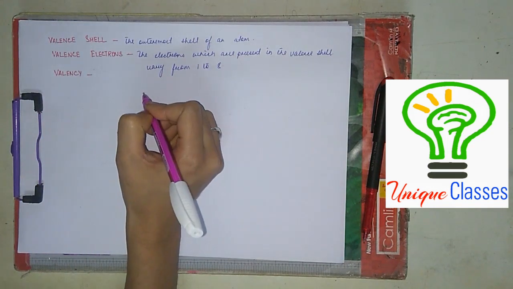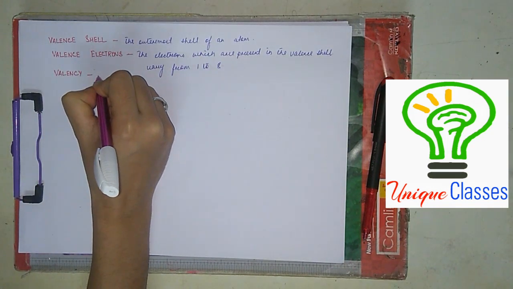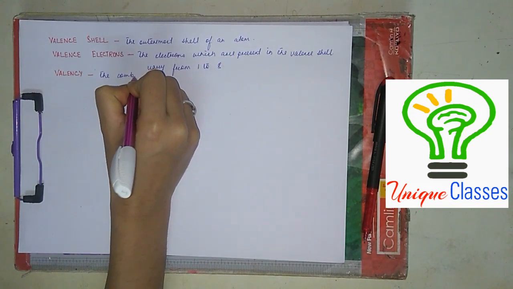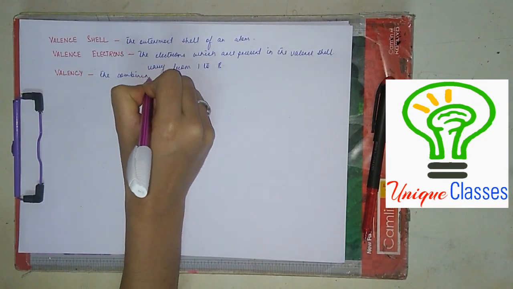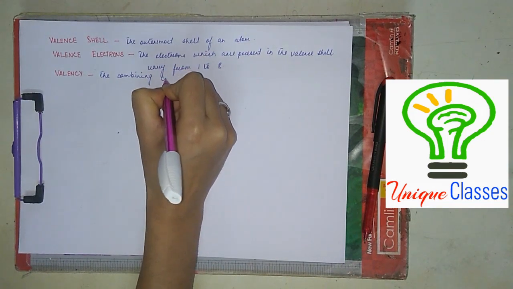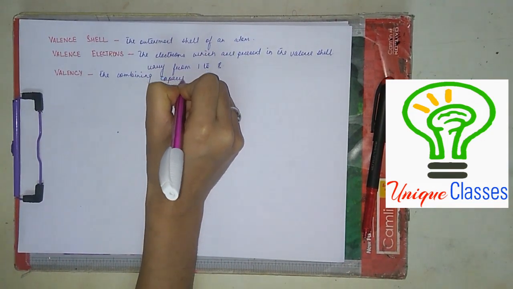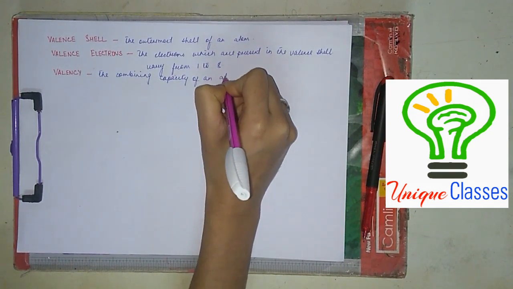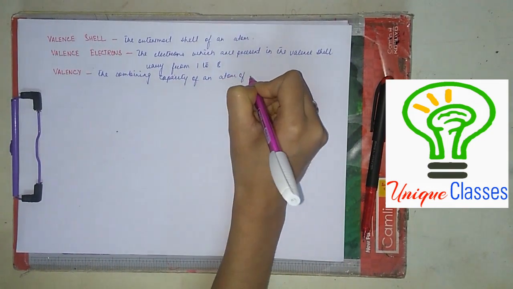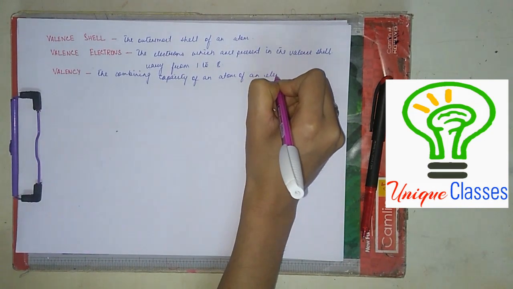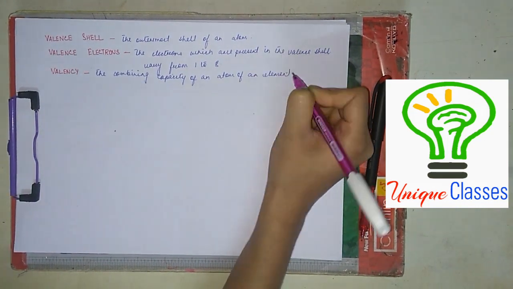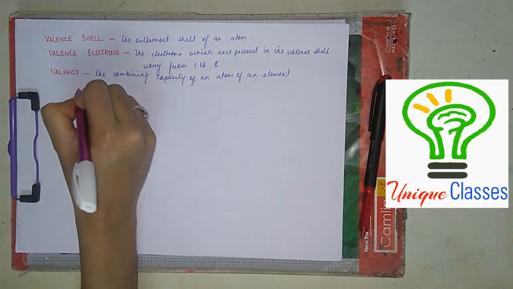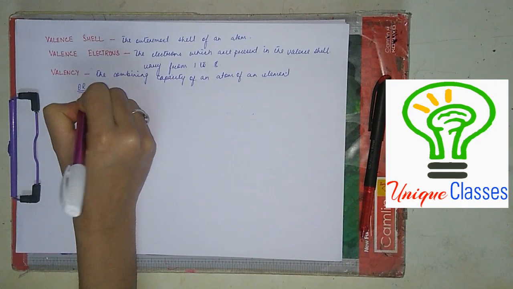This is important. What is valency? If I say about the definition, I'll say this way: the combining capacity of an atom of an element is called valency. Clear? Or you can say it this way also.